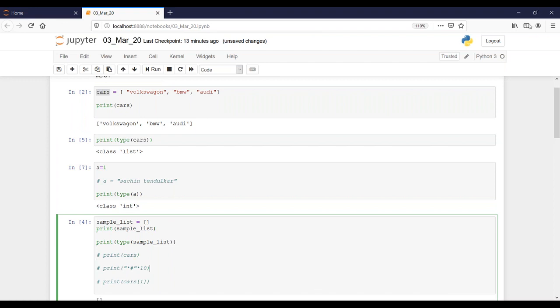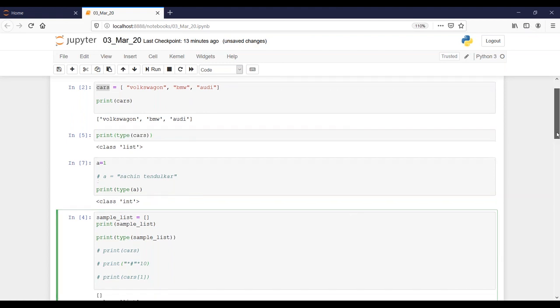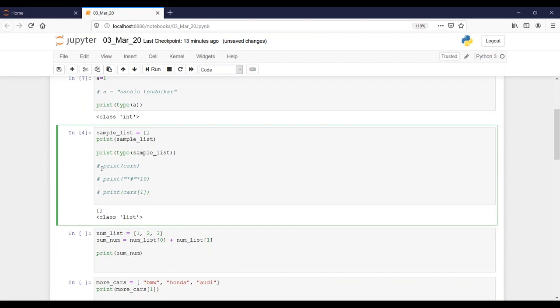Now, this you guys are aware of. Like I put something within double quotes and I multiply, it will give you the same value which I'm multiplying. Until last time we discussed a lot on print statements. So this cars would give me Volkswagen, BMW, Audi. Correct? Then the print statement here would give me this symbol 10 times because I'm multiplying with 10.